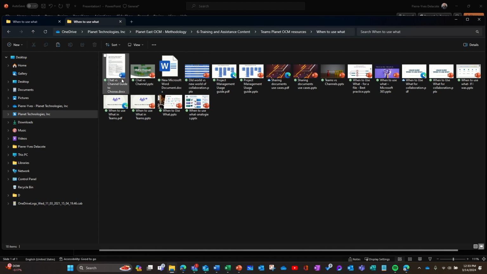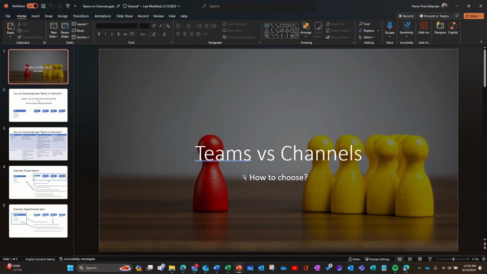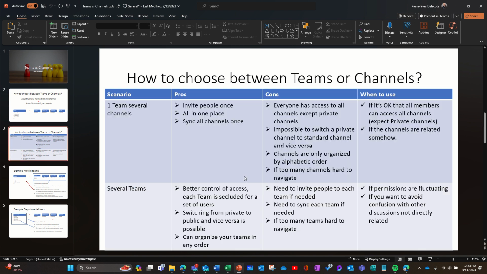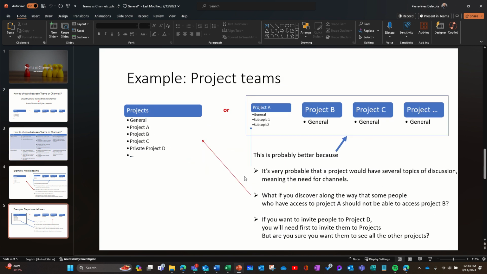So here I already created this chat versus channel guide from a PowerPoint, and I'm going to do that example with another document that I have open here. It's Teams versus channels. This slide deck explains how you choose between several teams or several channels, basically, with some examples. And there's a matrix here. I'm not sure if Copilot is going to be able to interpret all the information in this deck, so we'll see.